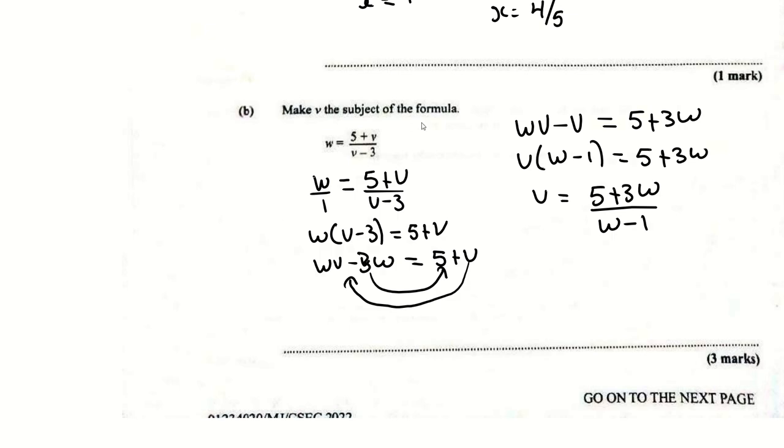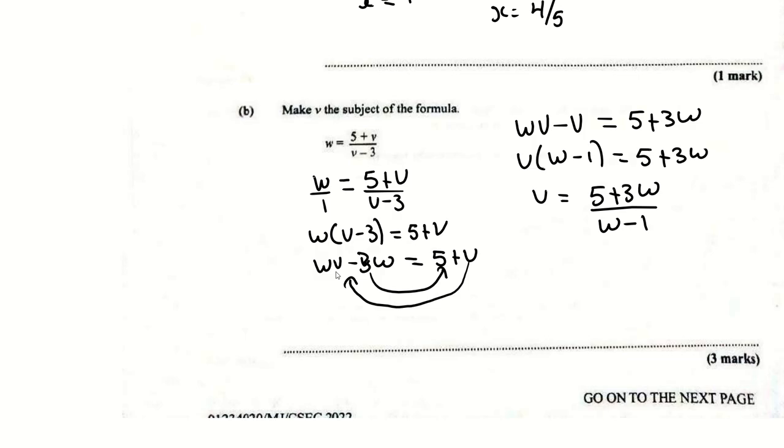Make V the subject of the formula. You say that W is equal to (5 + V) over (V − 3). Now, this is an exception to the rule of going backwards on BODMAS. Why? Because we have a total division by. Because of that, you need to get rid of the divide by, so you carry it across, and divide by becomes multiply. So W open bracket V minus 3 is equal to 5 plus V. Now we do not have a divide by, now you could go backwards from BODMAS.